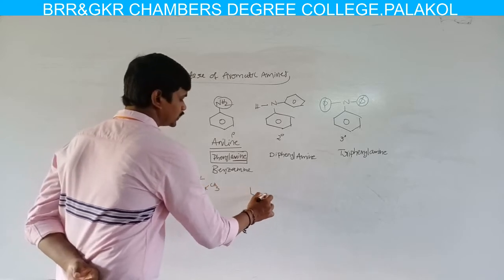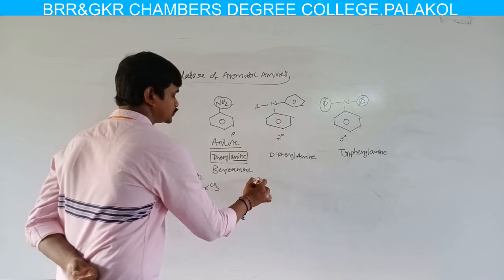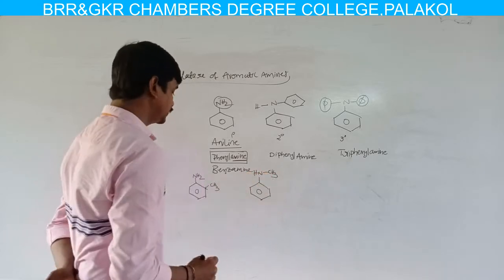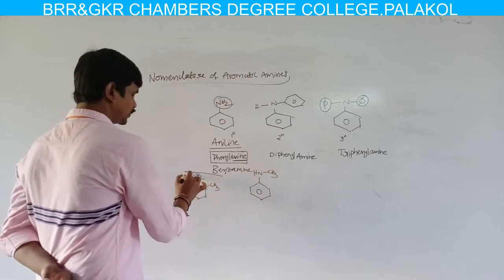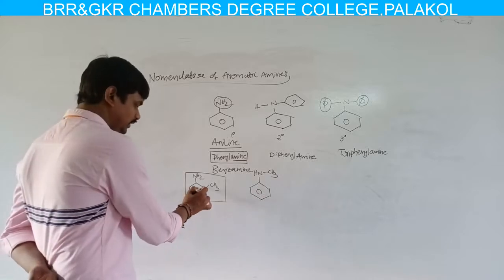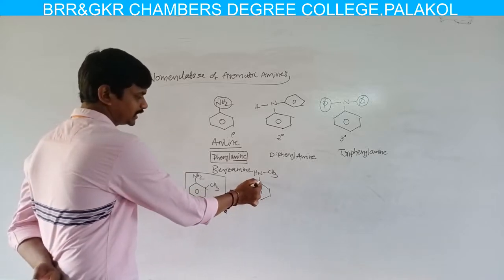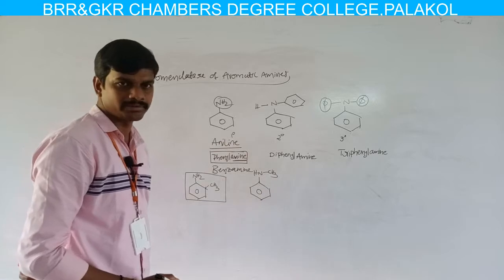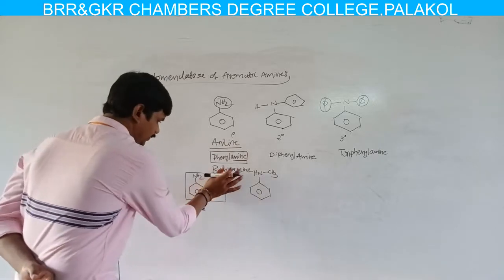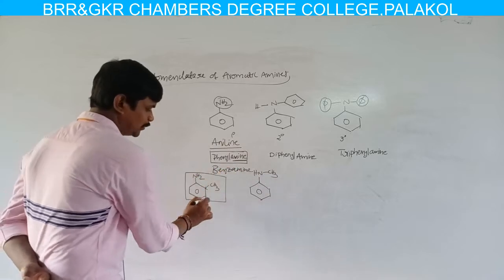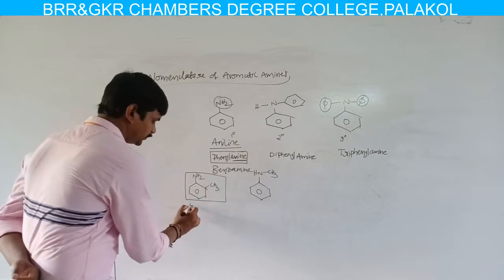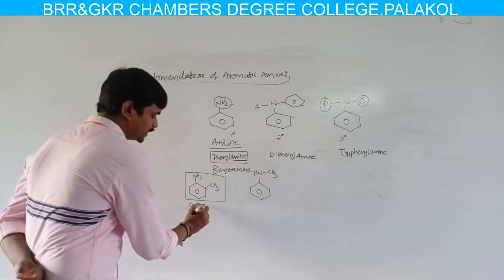If alkyl substituents are present on the aniline nucleus, the alkyl group may be attached to the benzene nucleus, or to the nitrogen. Here in this molecule the methyl group is attached to the benzene nucleus, but in this molecule the methyl group is attached to the nitrogen atom of aniline. If the methyl group is absent, the name of this compound is aniline.